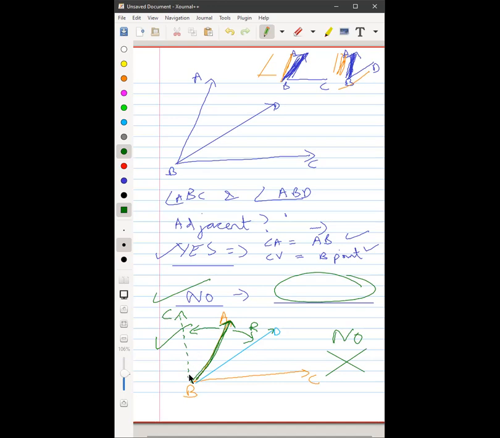Have you understood or still confused? So we should have a common arm. Let's say in this case, BD is the common arm. The non-common arm should always be on the opposite sides of the common arm, with the common vertex here. This is very, very important for adjacent angles. Please remember that. That's why there are three points: common arm, common vertex, and opposite sides of the common arm. Three main points. Okay, let's do one more.